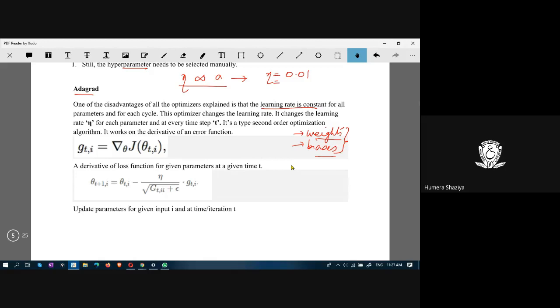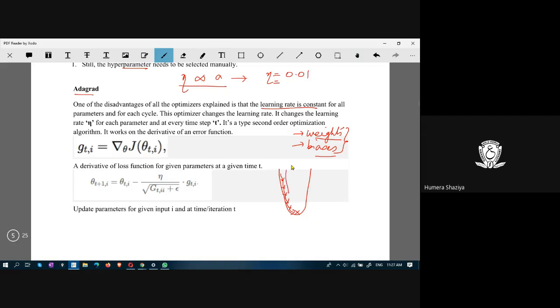And the learning rate is constant. Learning rate basically gives the step size. This is the step size. It is constant. It will not change.